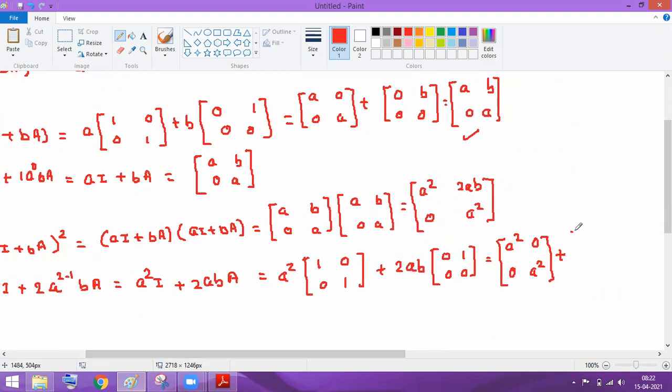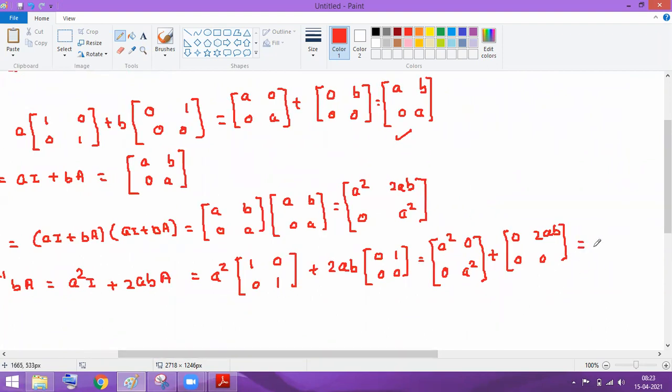If you multiply, what will come? You will get 0 here. Here you will get 2ab. What about here? 0 and 0. And finally, what will you get from there? Can anyone? Sri, can you tell me what I'll get as the final answer? A square, A square 0, 2ab 0 a square. Yeah, 0 and a square.